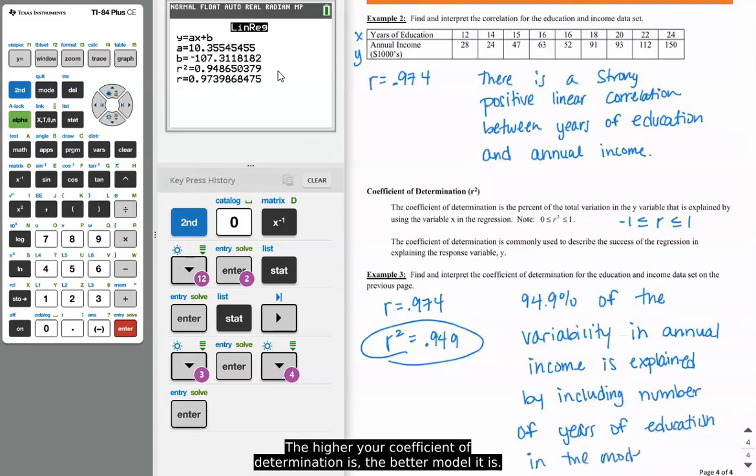And so the higher your coefficient of determination is, the better the model is. So this is an excellent model.